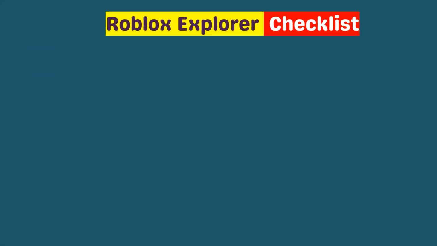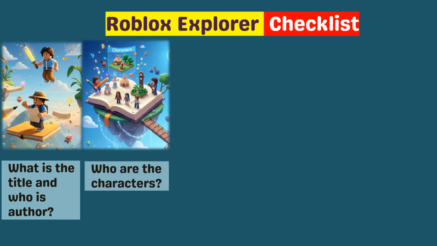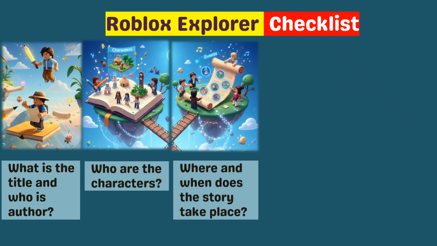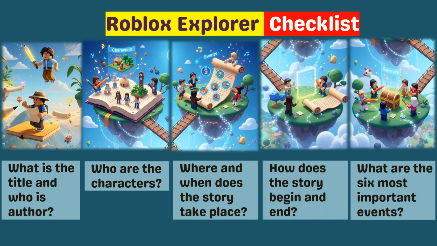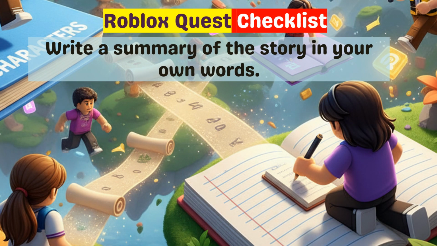Every Roblox explorer needs a checklist. Here's what you need to find in the Magic Bahag. What is the title and author? Who are the characters? Where and when does the story take place? How does the story begin and end? What are the 6 most important events? Finally, write a summary of the story in your own words. Remember, the more details you find, the better your story grammar. Take your time to explore each element carefully.